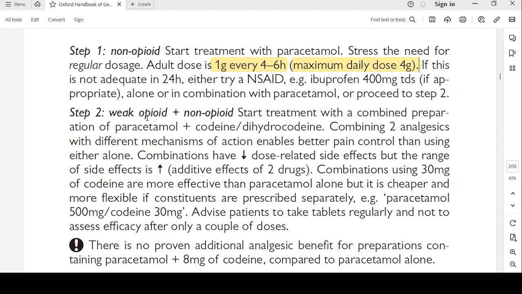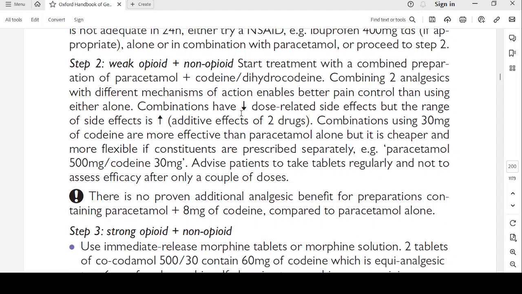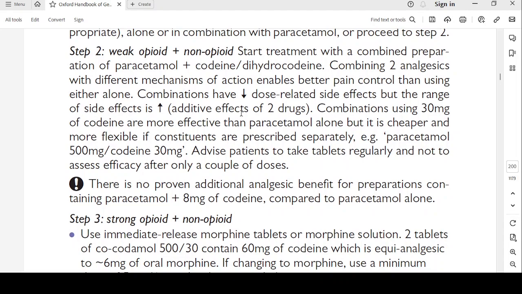So step 2, weak opioid plus non-opioid. Start treatment with a combined preparation of paracetamol and codeine or dihydrocodeine. Combining two analgesics with different mechanism of action enables better pain control than using either alone. Combinations have decreased dose-related side effects, but range of side effects is increased. Additive effects of two drugs.